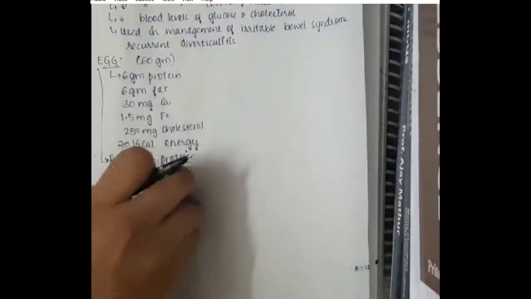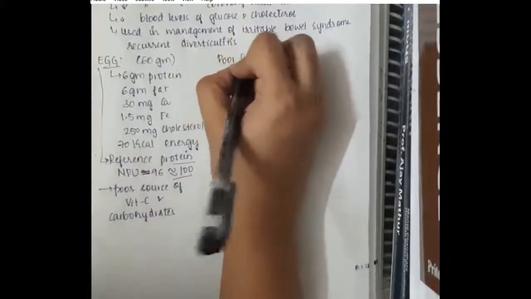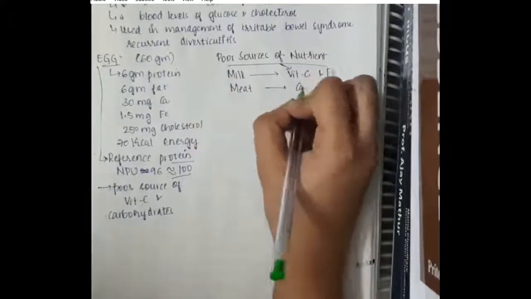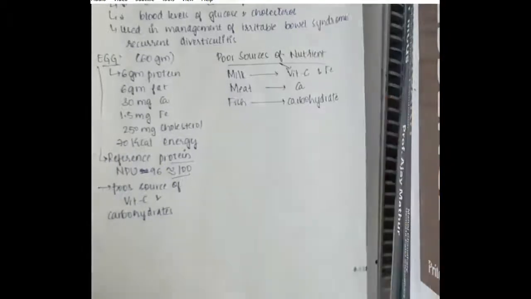Poor sources of nutrients. Egg is a poor source of vitamin C and carbohydrates, and some nutrients are poor in other foods. Milk is poor in vitamin C and iron. Meat is poor in calcium. Fish is poor in carbohydrates.